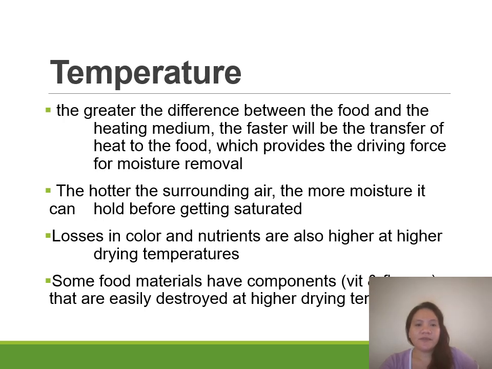Some food materials have components such as vitamins A and C that are easily destroyed at higher drying temperature. That is why it is best to dry the food product in the shortest time possible when they are exposed to a specific temperature. When they are exposed to higher temperature, you need to decrease the drying time to minimize the losses in your fruits and vegetables.